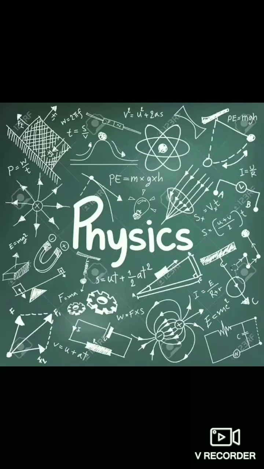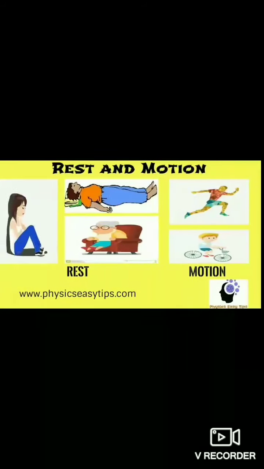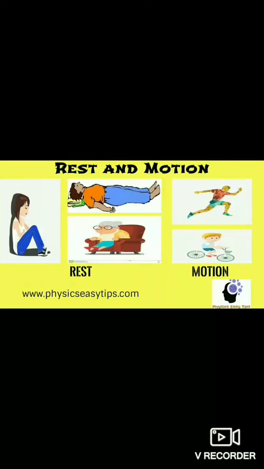Rest and motion are some common terms used in our day-to-day lives. As you know, examples like trees, houses and electric poles are said to be at rest, whereas cars, buses, and other vehicles moving on the road are said to be in motion.